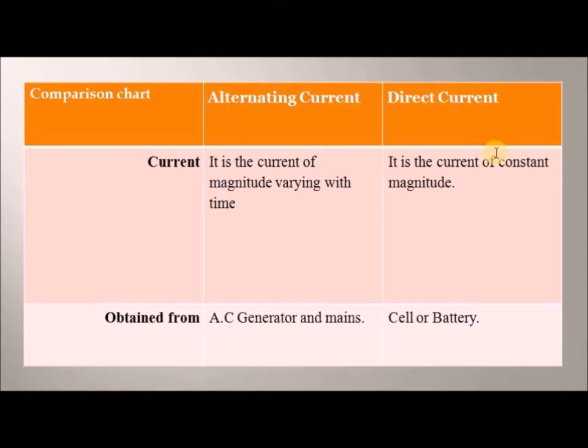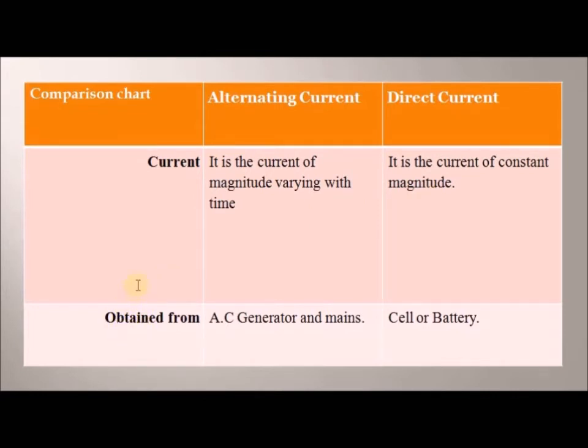What I mean by magnitude: in physics we have what we call scalar and vector quantities. A vector quantity has magnitude as well as direction, while a scalar quantity has magnitude without a direction. So what I'm trying to explain here is this. They vary with time. It means that in alternating current, the magnitude also varies with time. Now, in DC, it is only constant in what? Magnitude.